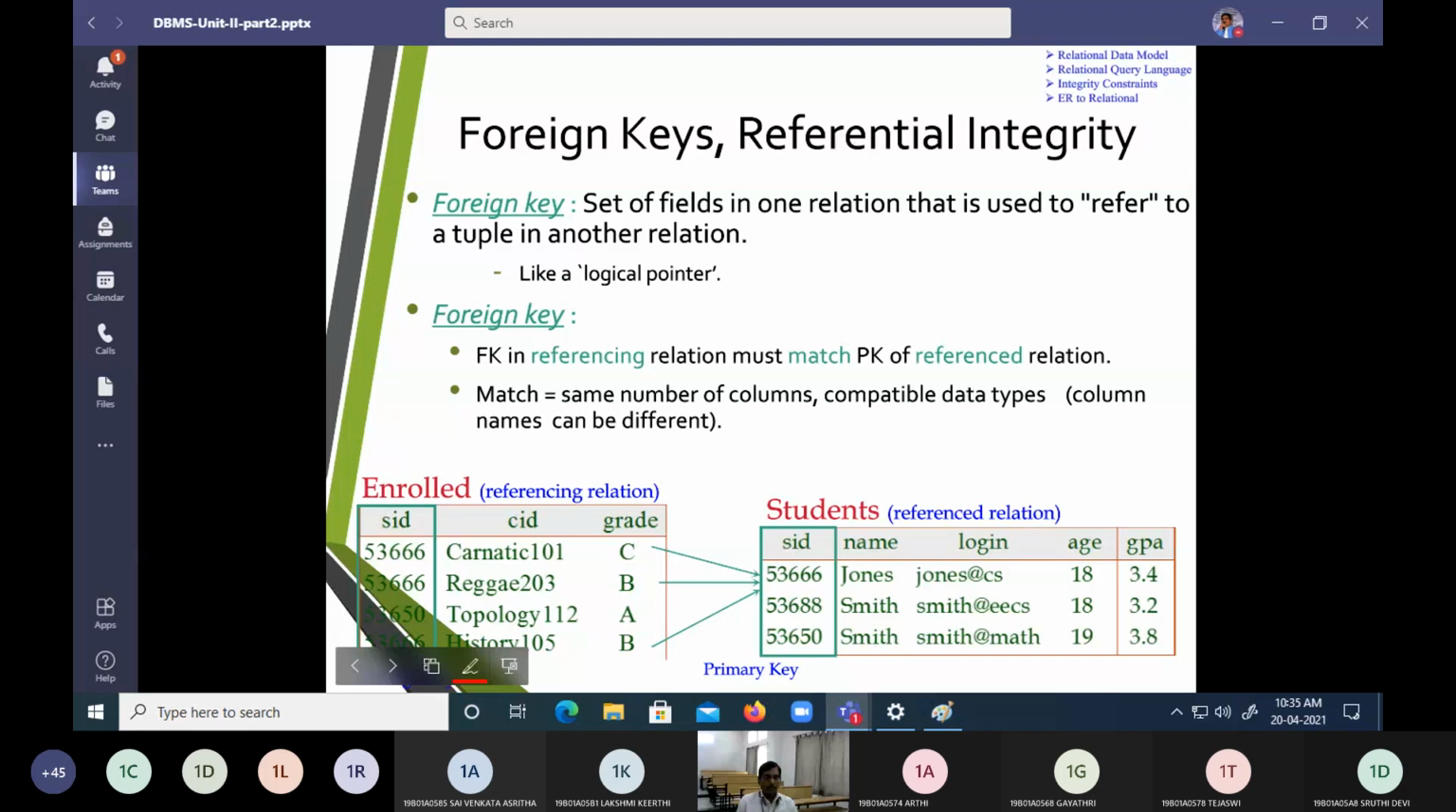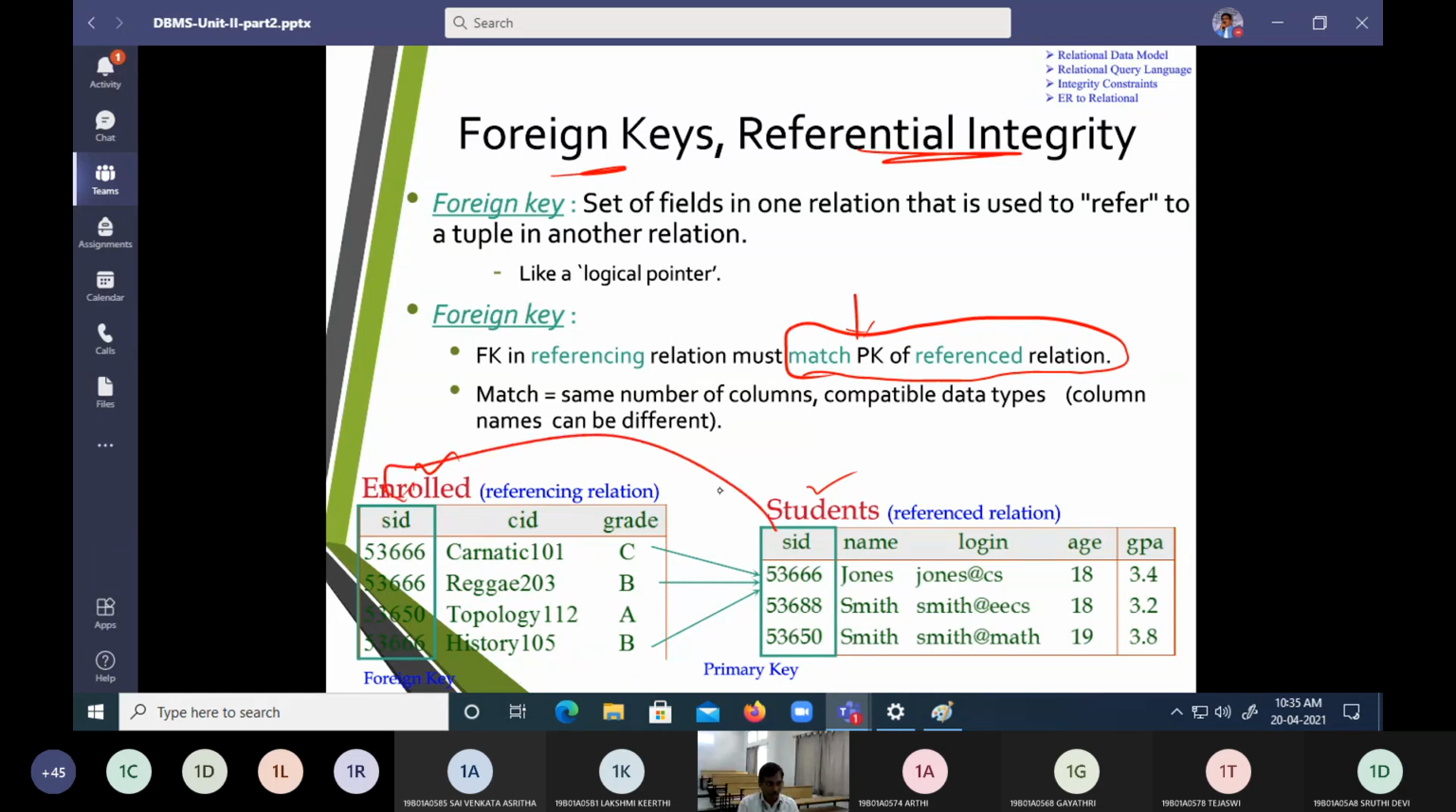Then we talked about foreign key and the referential key. So referential key, see here, it must be a match of a PK. PK stands for primary key, and it must be a primary key in that table. So we do have an enrolled database, and we do have a student database, and student is going to be borrowed to the enrolled. So student is going to be here towards the enrolled here.